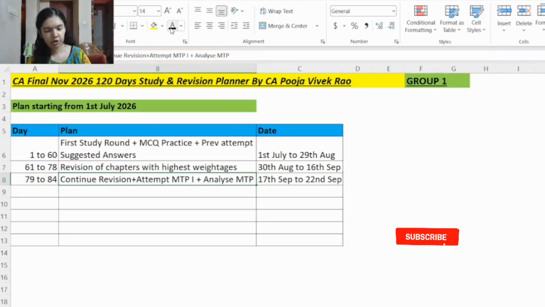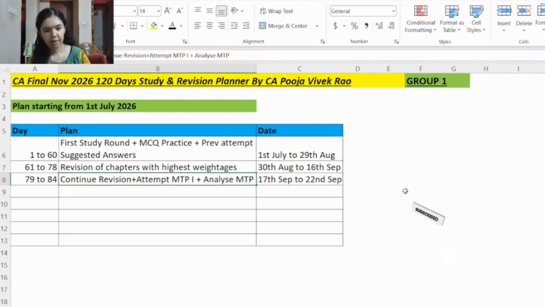Here you will continue revision, plus you will attempt mock test paper 1, and you will also analyze the mock test paper. So how you will do is, on 17th September you will revise FR. Then on 18th September also, until afternoon you will revise FR. Then on 18th September, at the same time as the exam time, in the 2 PM to 5 PM slot, you will attempt the mock test paper series 1.